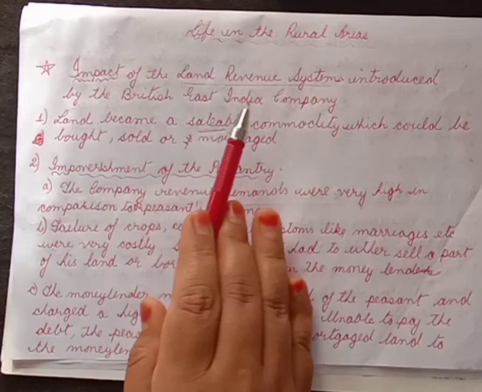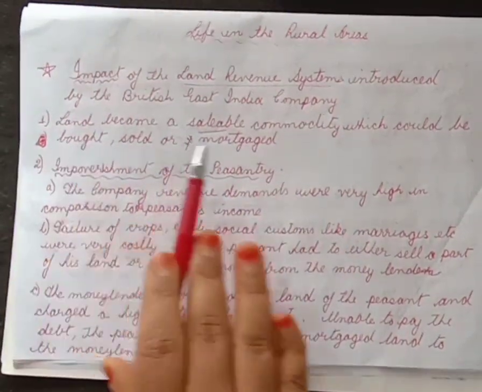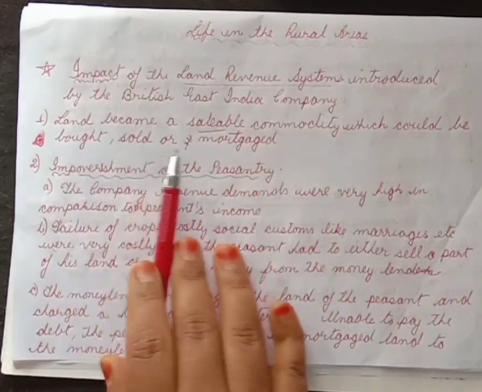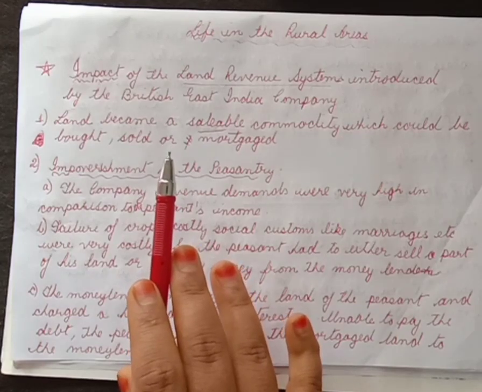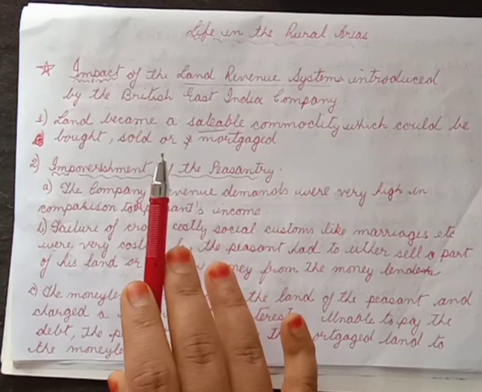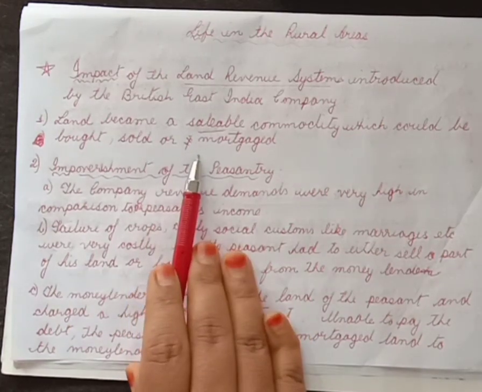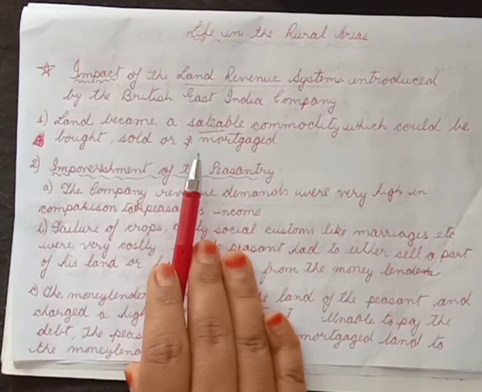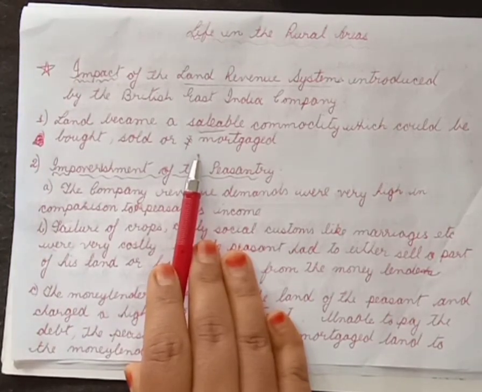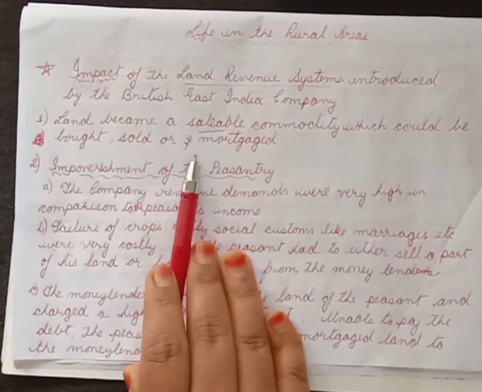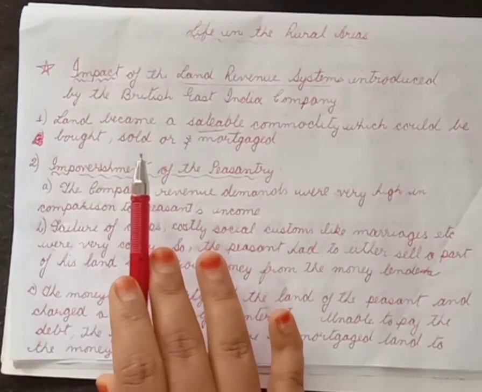The impact of the land revenue systems introduced by the British East India Company were number 1, land became a saleable commodity which could be bought, sold or mortgaged. For us Indians, even now, soil or land is very auspicious, right? We regard soil or land to be priceless. Back then, during the rule of the British East India Company, the peasants could never think of selling their piece of land. Why? Because for them their land was not less than their mother.